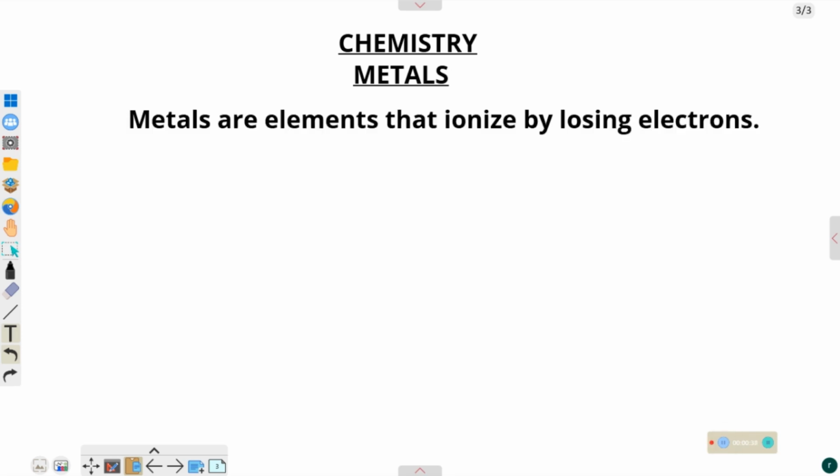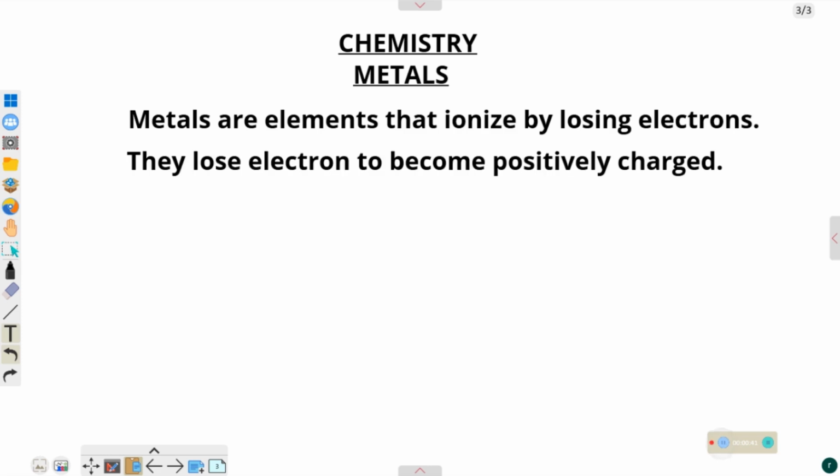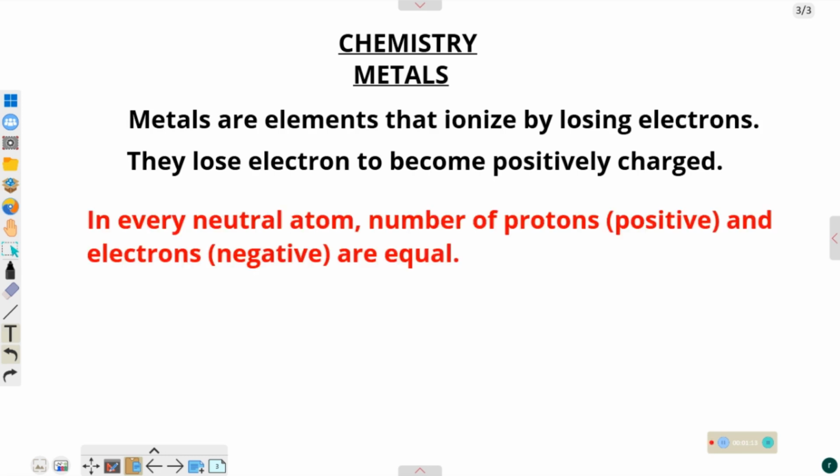So when metals lose electrons, they become positively charged. Why do they become positively charged after losing electrons? This is because in every atom, there is the same number of protons, which are positive charge, and electrons, which are negative charge. When these two charges balance each other, atoms become electrically neutral. And that is why every atom, before undergoing ionization, is always electrically neutral.